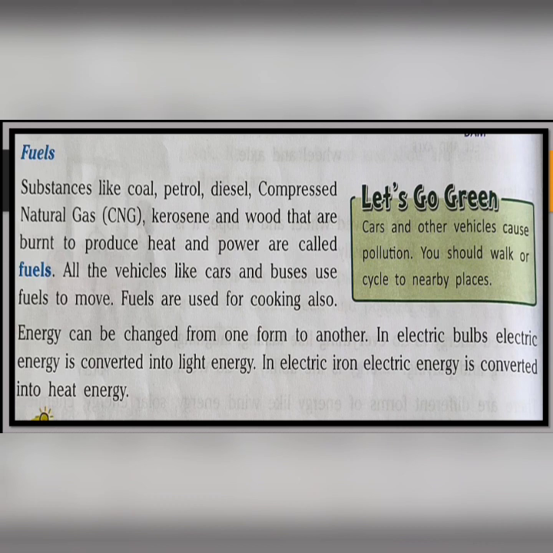Then in case of electric iron, it needs electricity to operate, but as a result, it gives us heat energy. So here, in case of electric iron, electric energy is converted into heat energy.